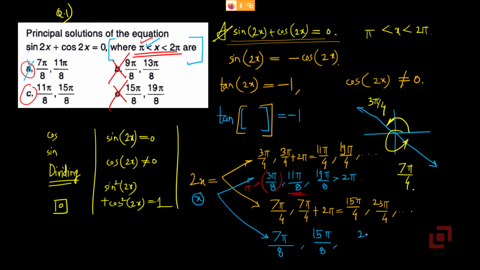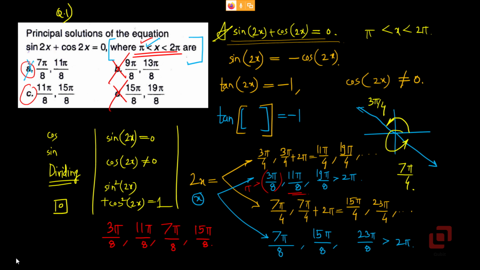Next one, 23 pi by 8, which is greater than 2 pi, so ignore it. Actually, how many principal solutions are there? 3 pi by 8 is one of them. 11 pi by 8 is the second one. 7 pi by 8 is the third one. And 15 pi by 8 is the fourth one.